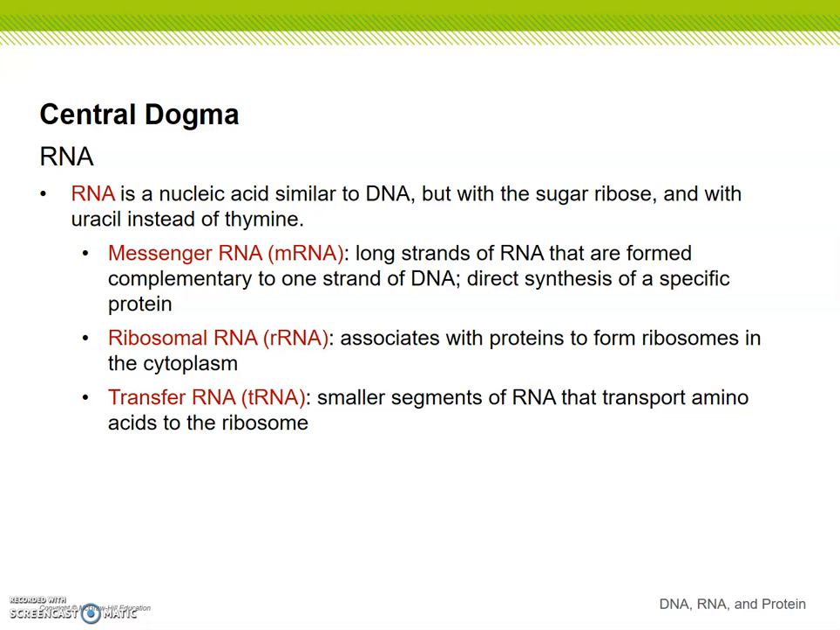Now, ribosomal RNA, or rRNA, associates with the proteins to form ribosomes in the cytoplasm. So rRNA basically makes the ribosomes in the cytoplasm. And then transfer RNA, or tRNA, these are smaller segments of RNA that transport amino acids to the ribosomes.